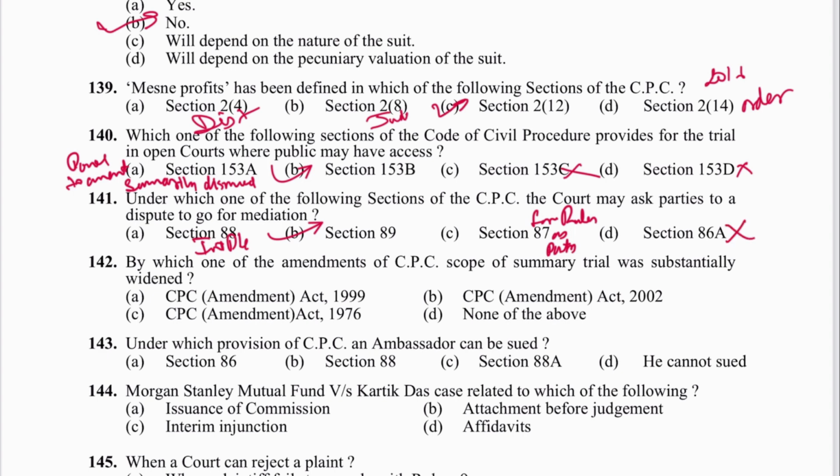Next is 142. By which one of the amendments of CPC was the scope of summary trial substantially widened? It was the CPC Amendment Act 1976, that is the answer. Earlier it was only for negotiable instruments, but now it is for everything, so the scope is widened.